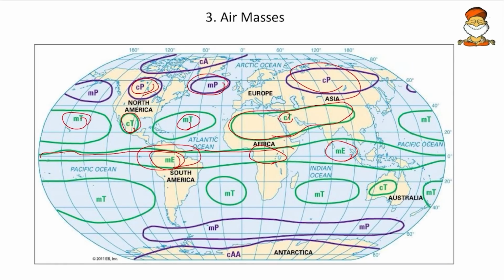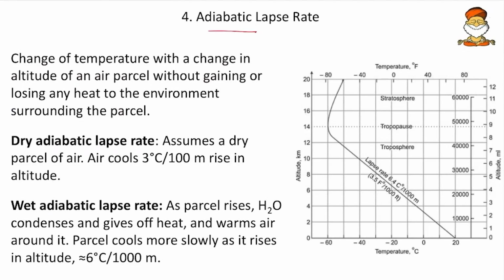So both are present. On the basis of the land and the ocean, marine or continental will differ, and on the basis of the latitudes we will define whether they are tropical, polar or anything for that matter. Okay, so this is a simple concept. Then come to the next, adiabatic lapse rate.